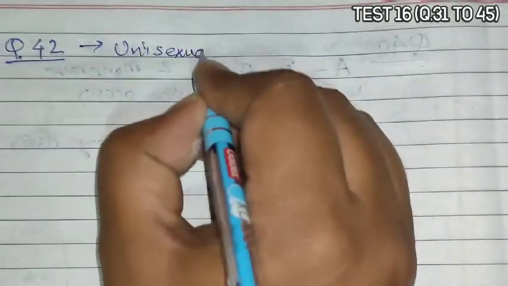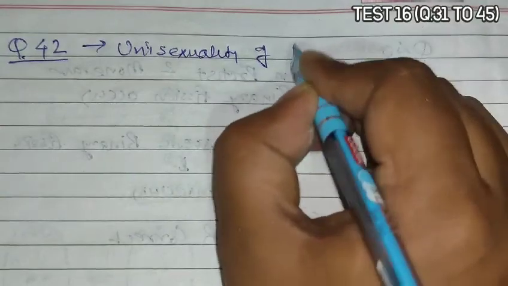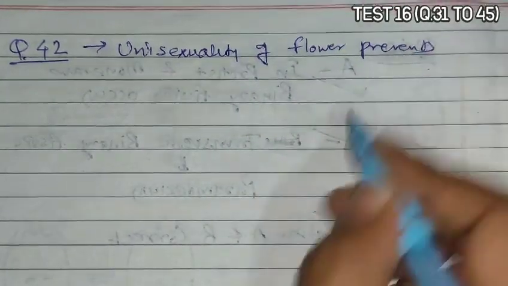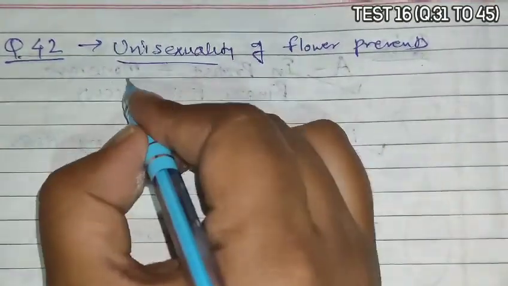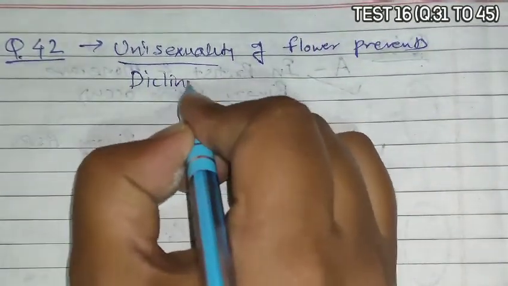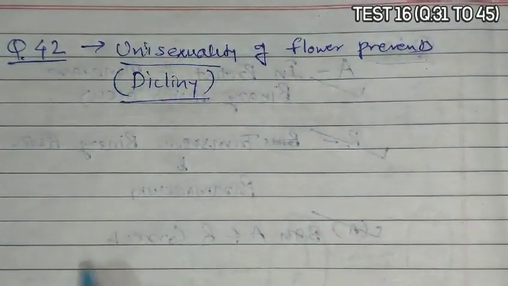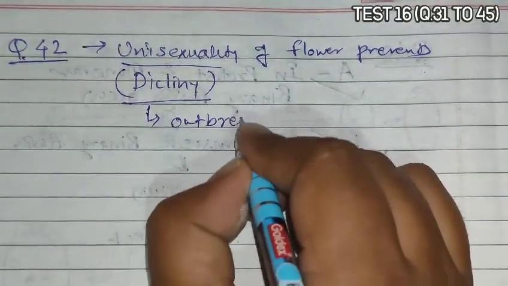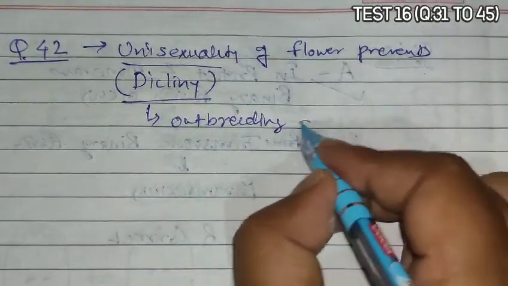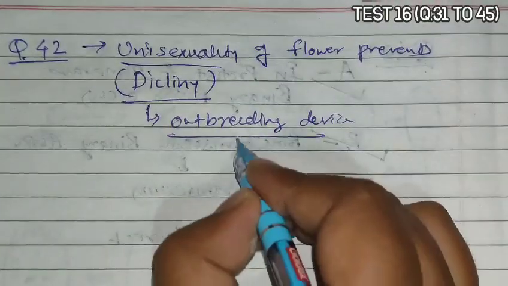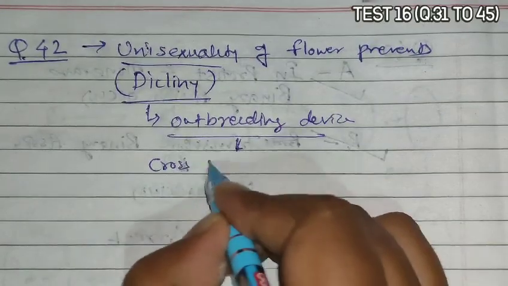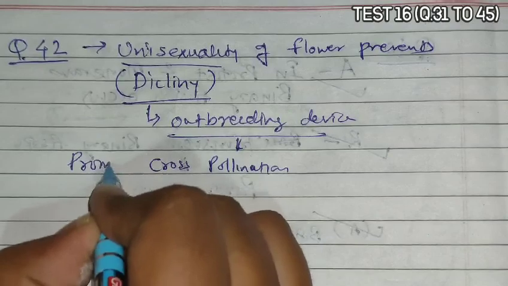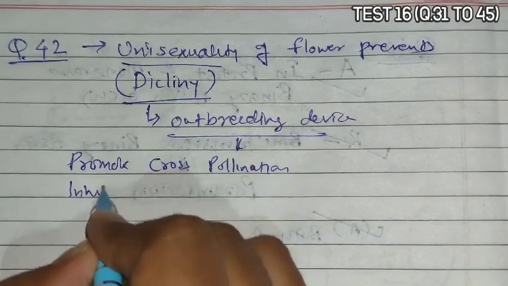Question 42. Question 42 asks that unisexuality of flower prevents. Now unisexuality is also known as dicliny, and this dicliny or unisexuality is an outbreeding device, and this outbreeding device promotes cross pollination.